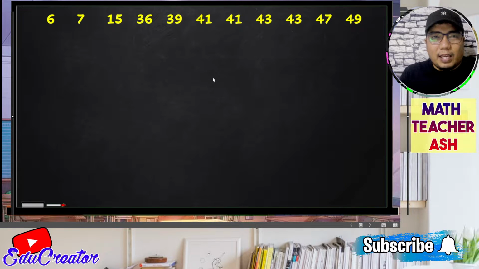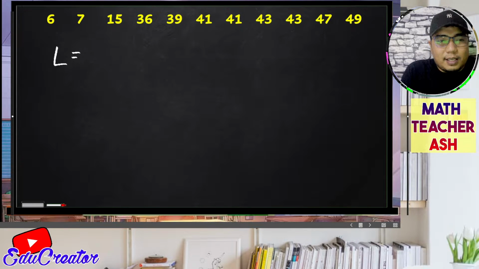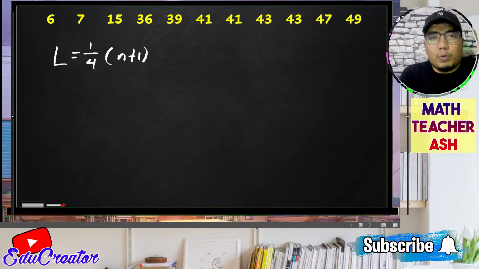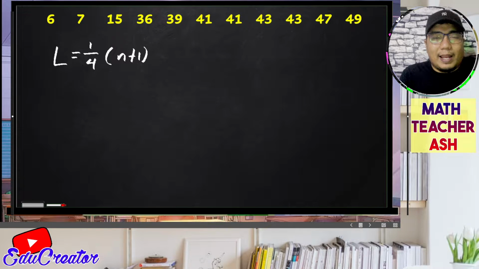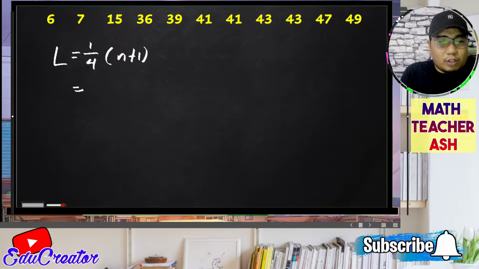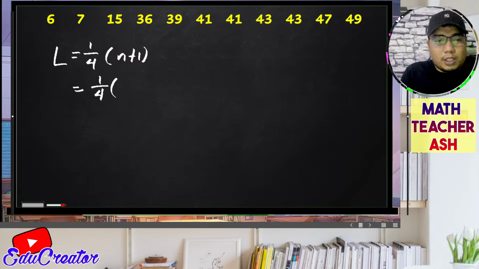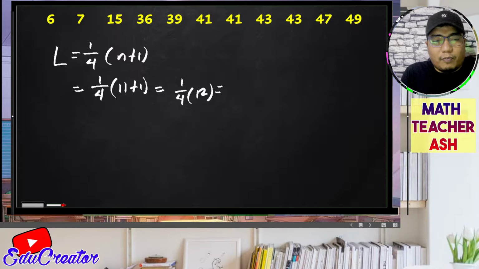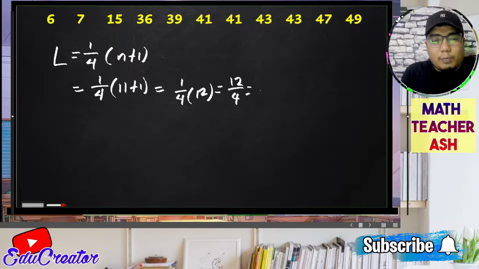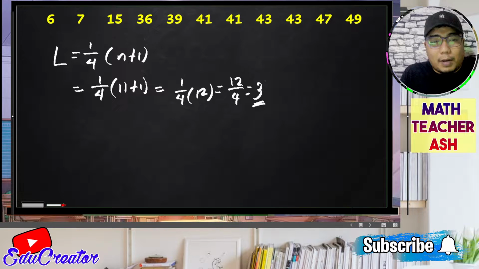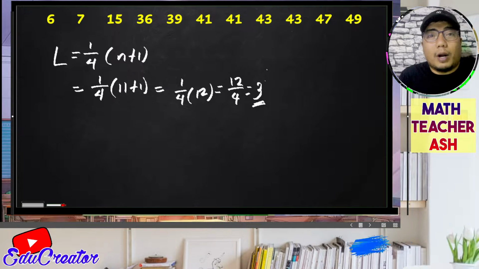So, of course, given the formula, we have L is equal to 1/4 times (n + 1). Now, the next question here is, what do we mean by n? So, n represents the number of elements in the given data set. If you consider, there are 11 data points being given. So, therefore, what we need to do is substitute the value of n by 11 and add 1. So the answer for that would be 12. Of course, what is 1/4 of 12? That is 12 over 4, or basically 3. Now, this 3 here doesn't mean that it is the value of the quartile 1, but it is the position where the quartile 1 is located.